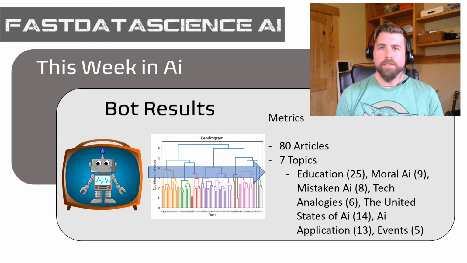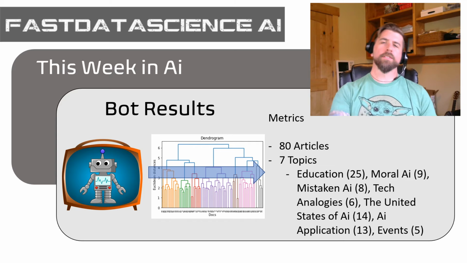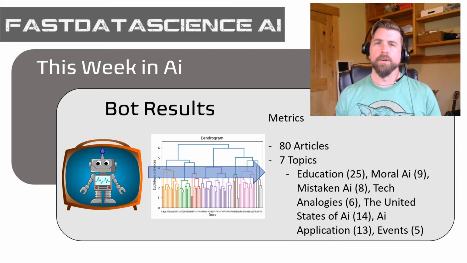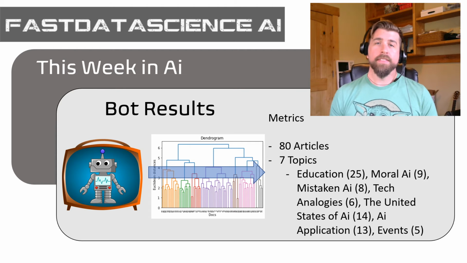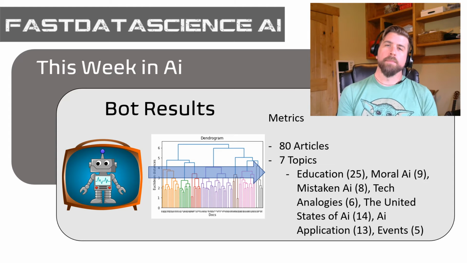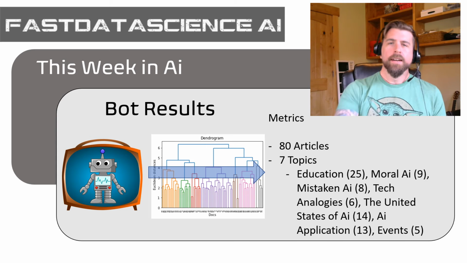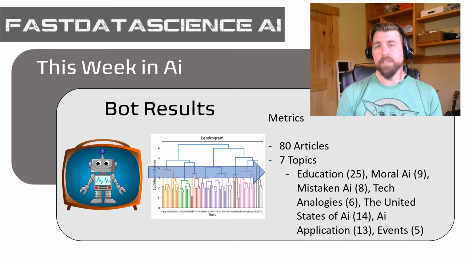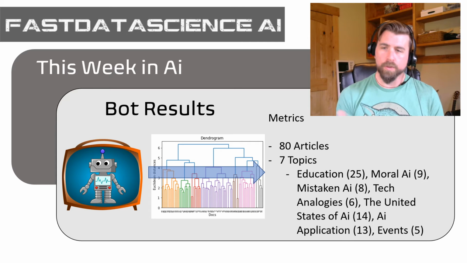I might agree with you if I was only looking at the dendrogram, but I actually peered into the 7 topic solution and all the different articles that were organized around those topics. And for me, it was meaningful. And I thought I pulled out some really interesting topic categories that I was happy to see. Certainly, there are some relationships across these topics, and hence the hierarchy that groups them together. But I decided to share the 7 topic solution with you, talk about some of the articles that I pulled out of these topics that I think were super cool, super interesting.